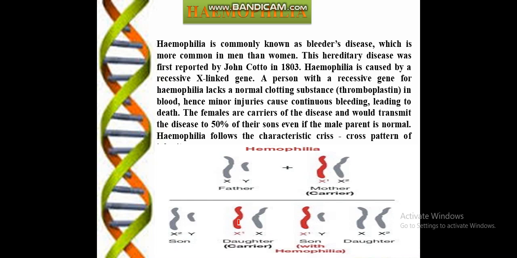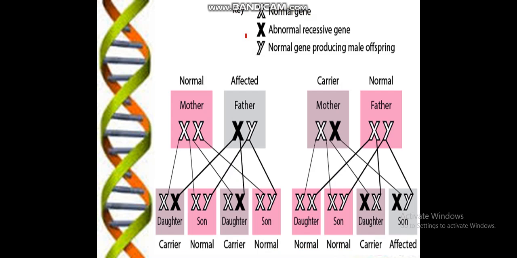So you will see that here is the son, who is the normal one, here is the daughter with the carrier one, and here is the son with the red one, which means he is hemophilic. Here is the daughter, who will be normal because she is receiving the normal gene, and the father is also in normal condition. So you can also check using this one. Here's the normal gene, here's the abnormal or recessive gene. The Y is the normal one.